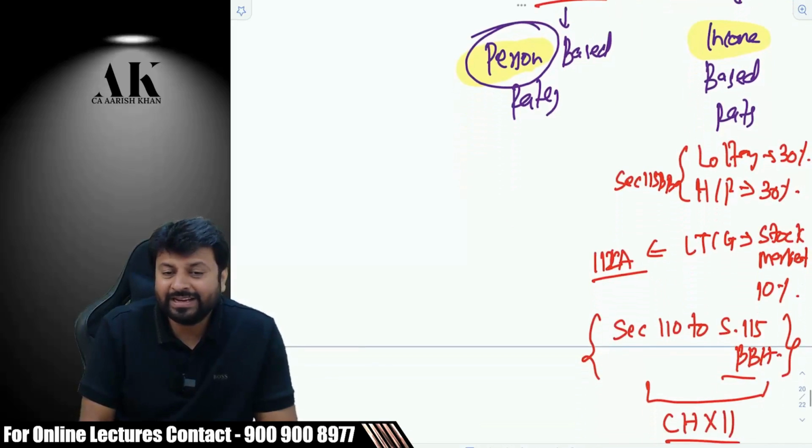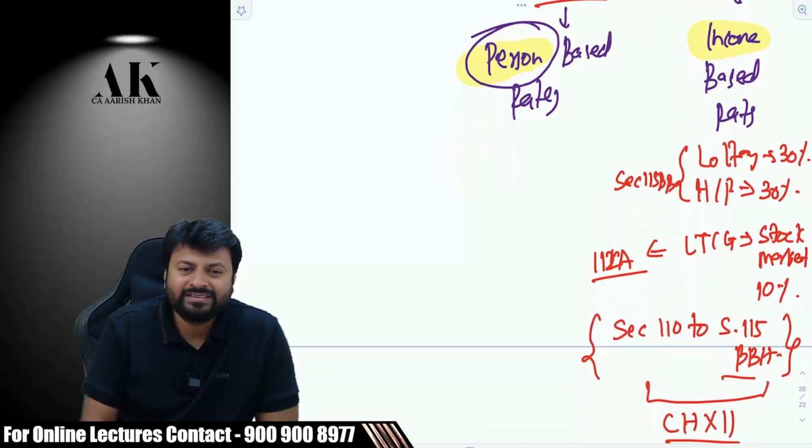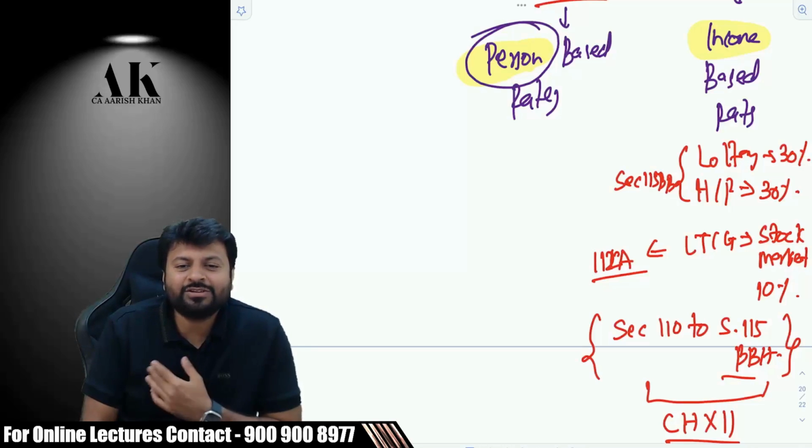But coming to the income-based rates, lottery, 30%. When you were in CA Inter, at that time lottery was taxed at how much percentage? 30 only. Even when I was doing my CA Inter, na Palani, at that time also it was 30%.